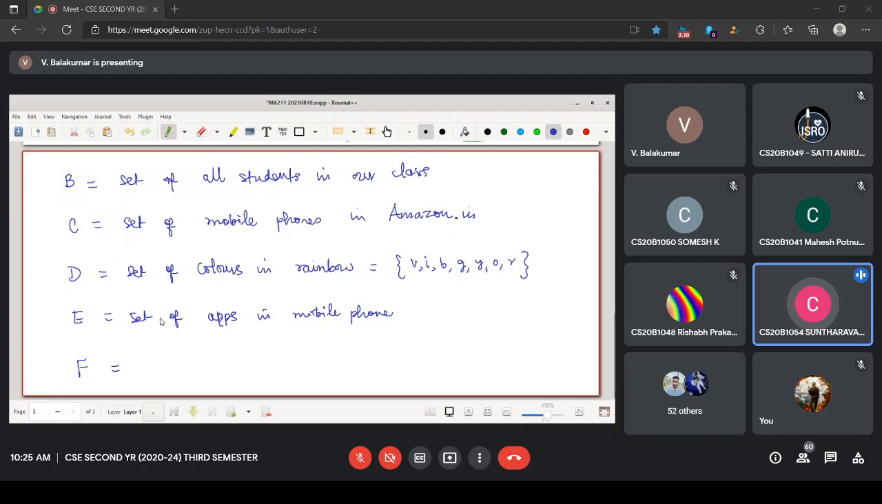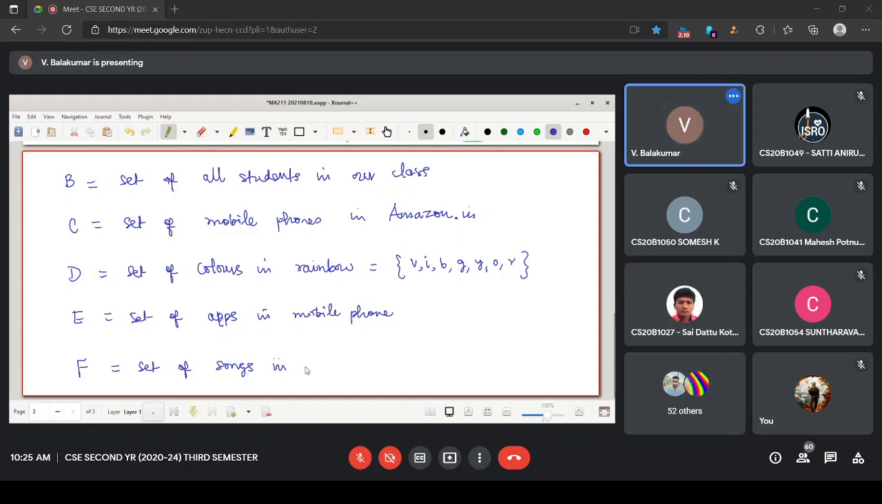Set of songs in music player. You may have more songs in some movie. Set of songs in music player is also okay. Set of songs in some movie. Give me some recent movie name. New songs. Which one? New songs. Very good. Set of songs in new movies.